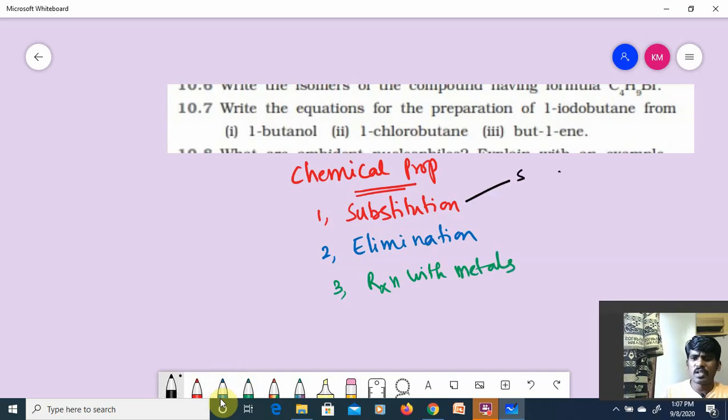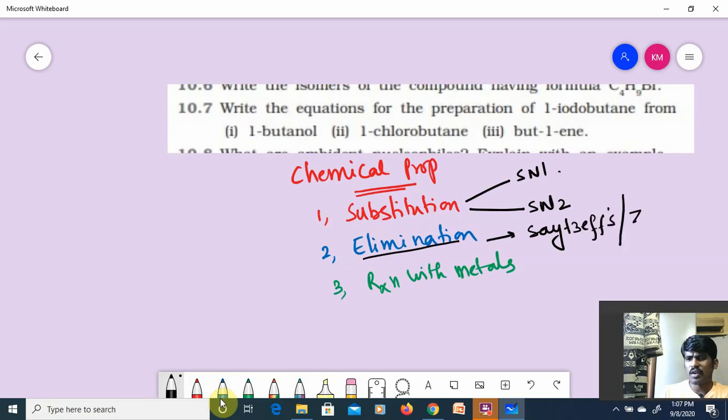For substitution, we have done SN1 and SN2. Elimination follows Saytzeff's rule, also called Zaitsev's rule. Elimination also we have discussed.